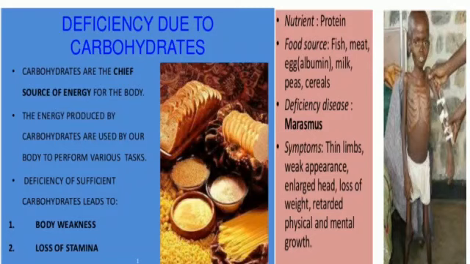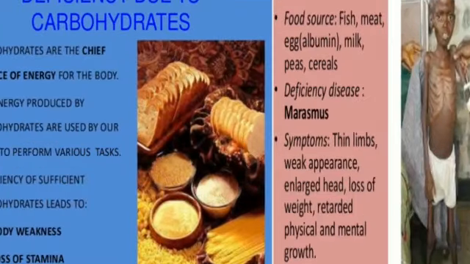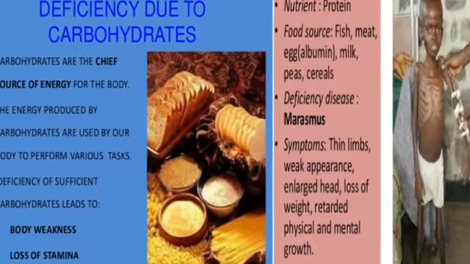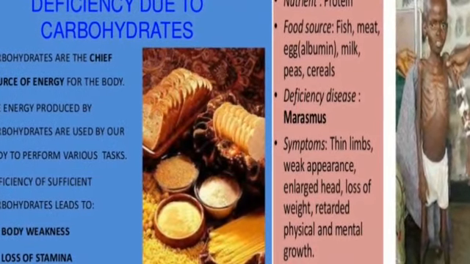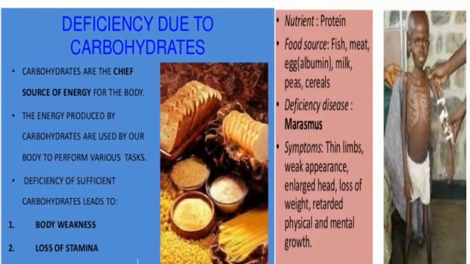The body feels weakness. And if there is a deficiency of protein, then the disease is called marasmus, and the symptoms of this disease are thin limbs, weak appearance, enlarged head, loss of weight, and retarded physical and mental growth. The child looks like this.